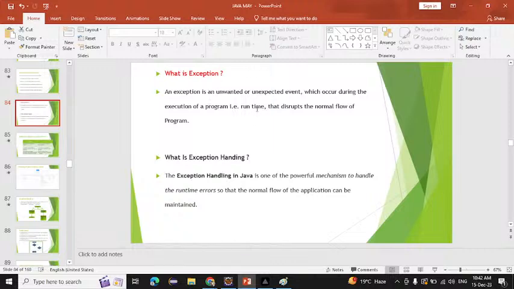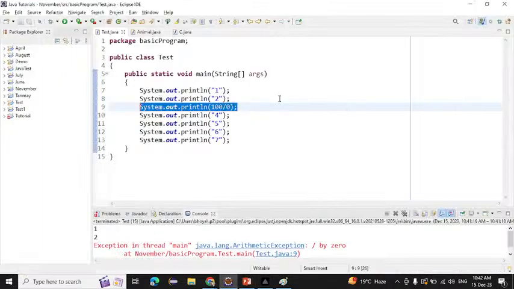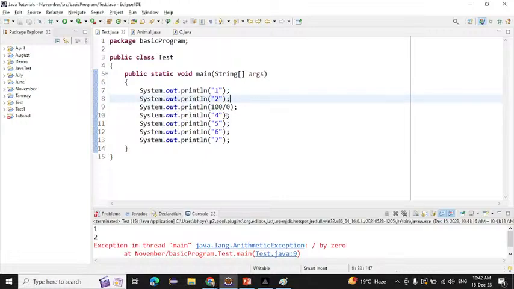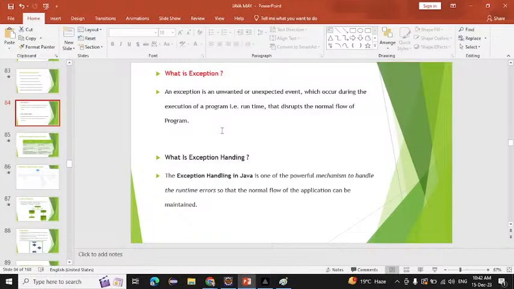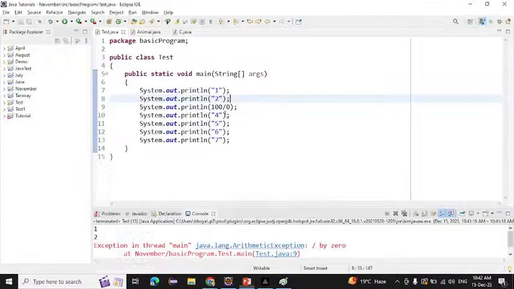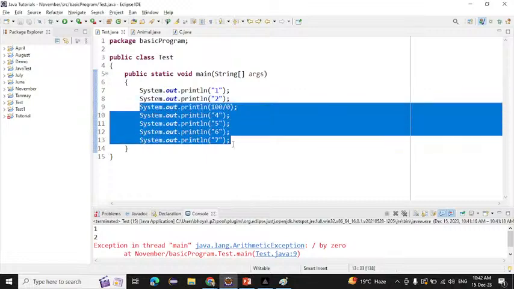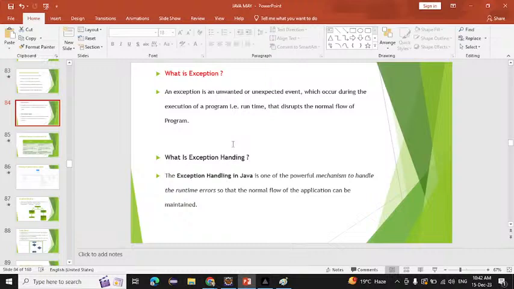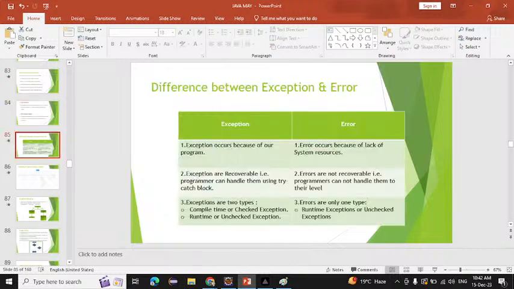An exception is an unwanted or unexpected event which occurs during the execution of the program, and it disturbs the normal flow of the program. It prints 1 and 2, but after that it is not printing 4 5 6 7. That is what is called an exception. There are multiple ways to handle the exception, like try, catch, finally, throw and throws. We will see those later. Before that, we will first see the difference between exception and error.